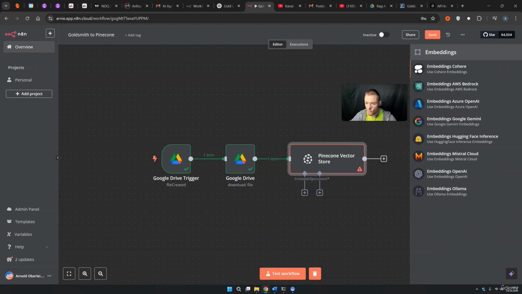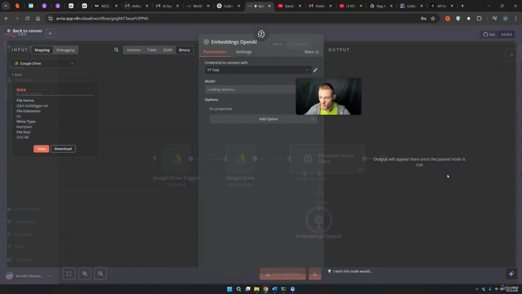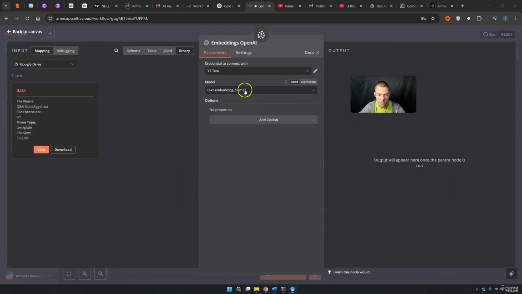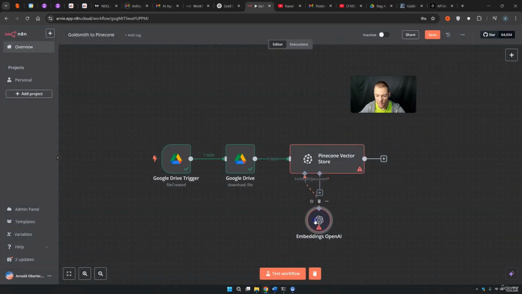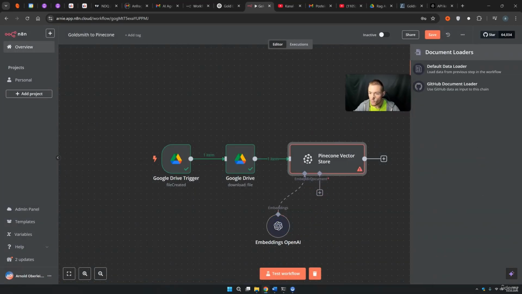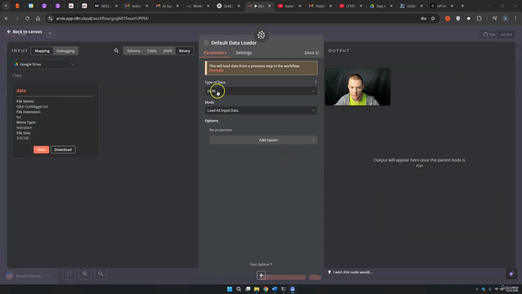We need to have, of course, the embeddings. I use once again the OpenAI embeddings. We use the OpenAI embeddings three small. You need to connect your OpenAI API key. You already know this. Then, of course, we need some documents. We use the default document loader. Type of data, you can also use binary because we have here a text file. Mode, load all input data. Data format is okay right here.